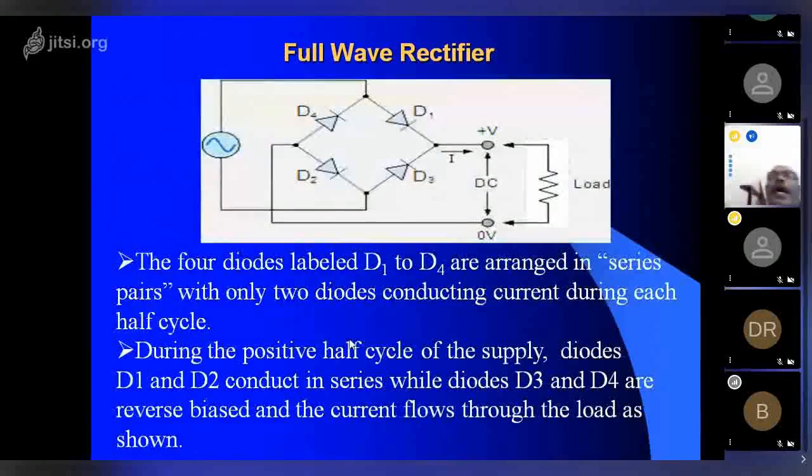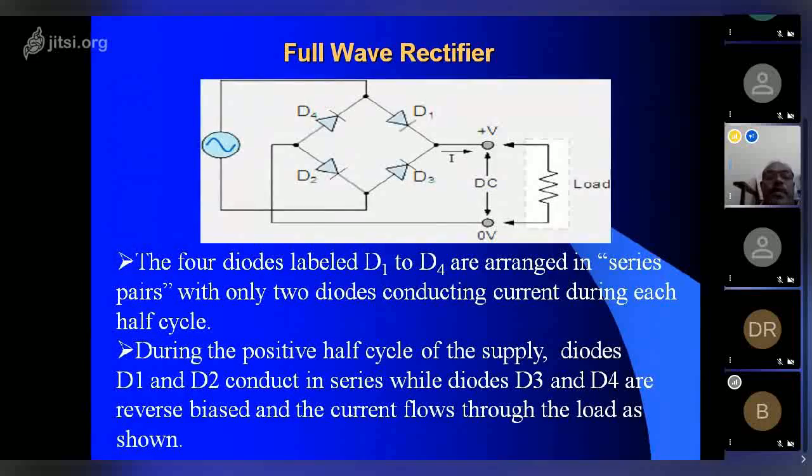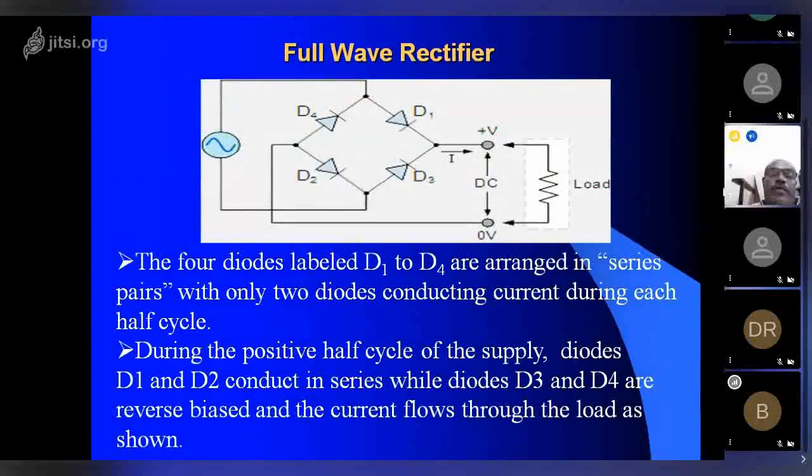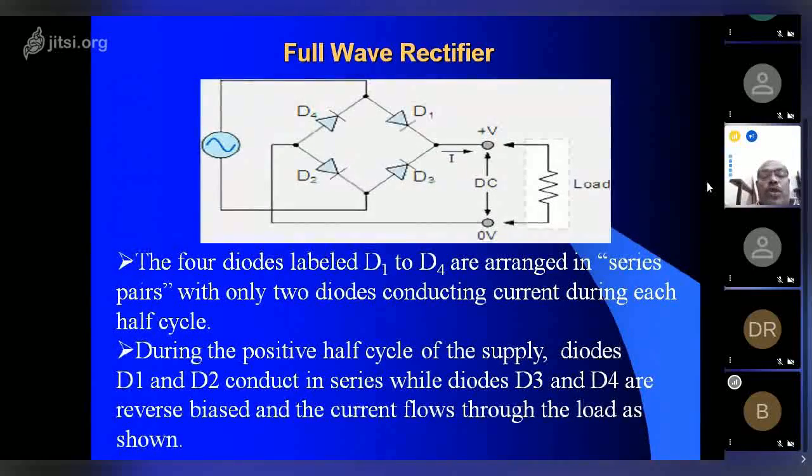We use a single diode for the half wave rectifier, two diodes in the full wave rectifier. Here it is known as the bridge rectifier. Bridge rectifier means there will be two diodes in the positive cycle and two diodes in the reverse cycle, so you will get almost a pure DC output across this. The four diodes labeled D1 to D4 are arranged in series pairs with only two diodes conducting current during each half cycle. During the positive half of the supply, diodes D1 and D2 conduct, and D3 and D4 are reverse biased, and the current flows through the load as shown.